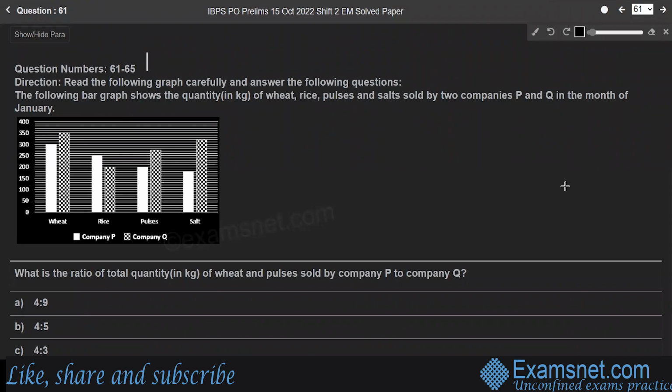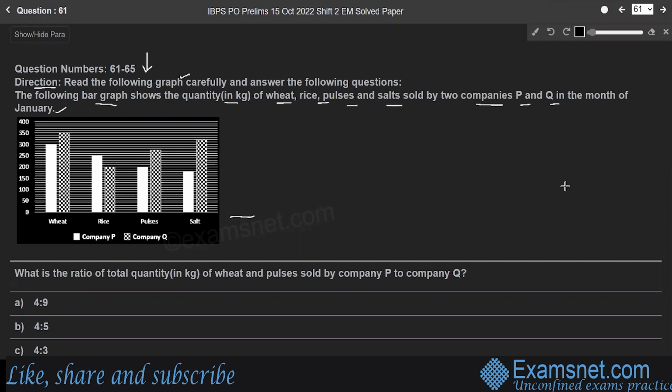Questions from 61 to 65 are based on the below information. Here the direction is: read the following graph carefully and answer the following questions. The following bar graph shows the quantity of wheat, rice, pulses and salt sold by two companies P and Q in the month of January.